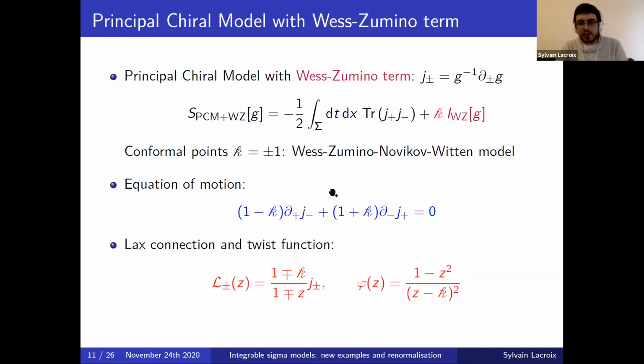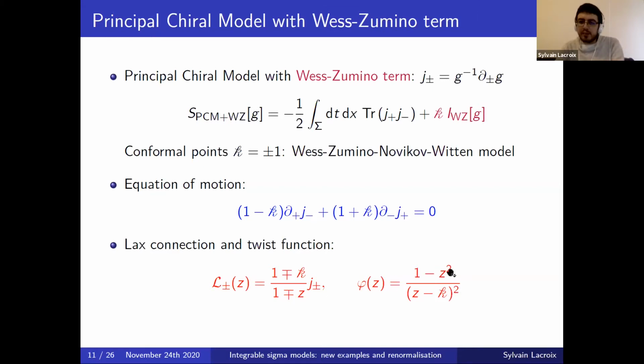And then for all values of k, the addition of this term will change the equation of motion of the system, which still is a conservation equation, but with the coefficients here modified by k. And what's important is that this model is still integrable, so it still possesses a Lax connection, which is just a modification of the one we had before by k. And it still satisfies a Maillet bracket with twist function. And the effect of adding the Wess-Zumino term on the twist function is to shift the double pole at z equals 0 to a double pole at z equals k.